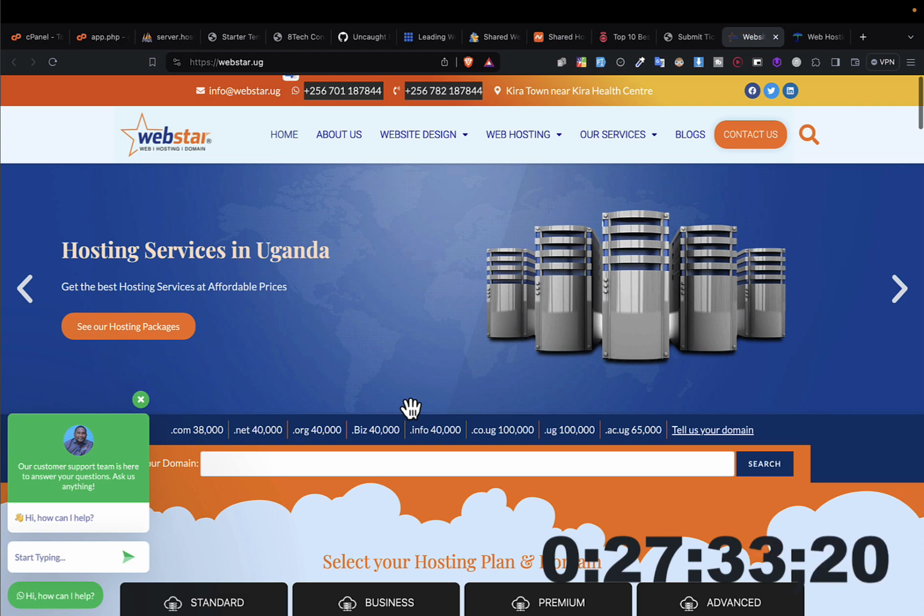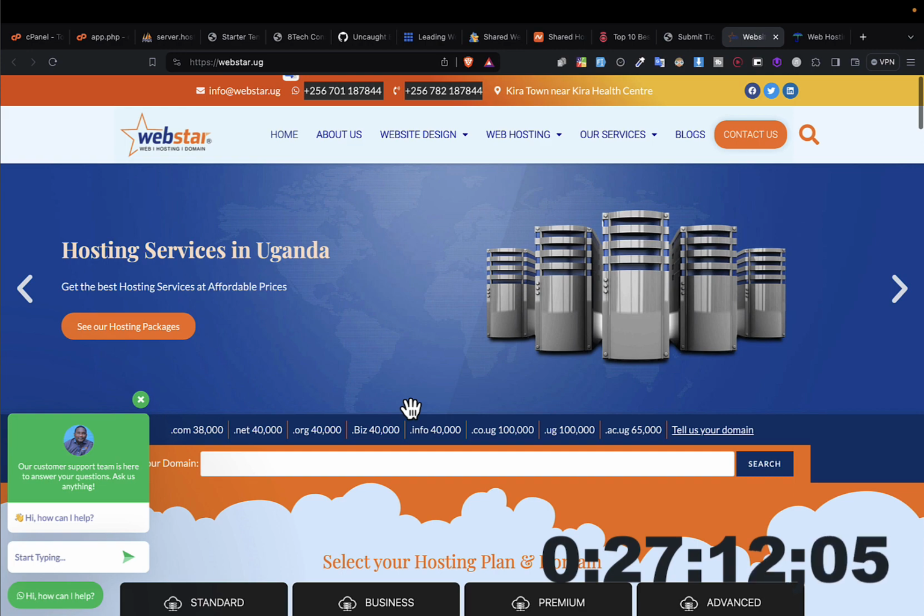So let's say that you've purchased from a local company like this one. After they have said, okay, we have activated your service, the next thing you'll have to ask them is, how do I access my cPanel? They'll have to give you very clear steps of how you can access the cPanel according to their interface.